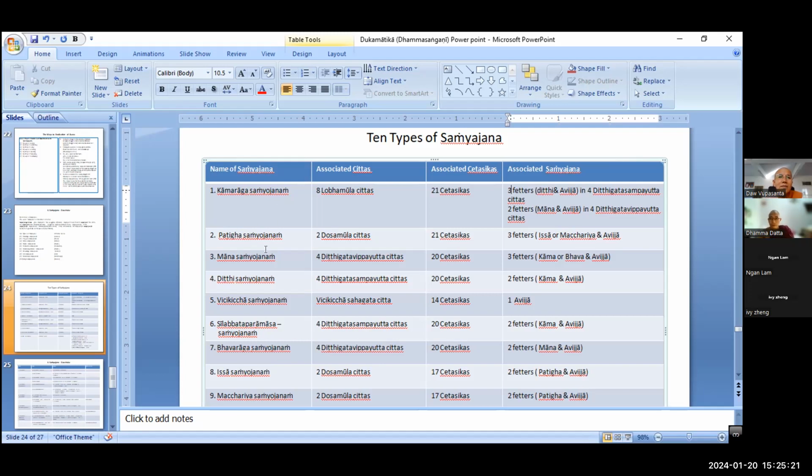My morality is more purified than other people's, right? At that time, mana also appears. My morality is also pure, my friend's morality is pure. Whenever you compare to others, at that time, Mana Samyojana arises. Whenever Mana Samyojana arises, what type of citta arises in you? The 4 Ditthigata Vippayutta cittas, right? So how many Cetasikas?